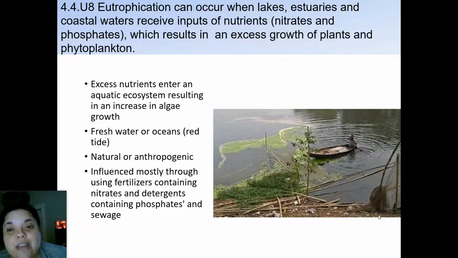And then we also have things that come from agriculture and fertilizers that get washed out. Your fertilizers also end up adding more manure and stuff that increases decomposition, which increases that biotic material.